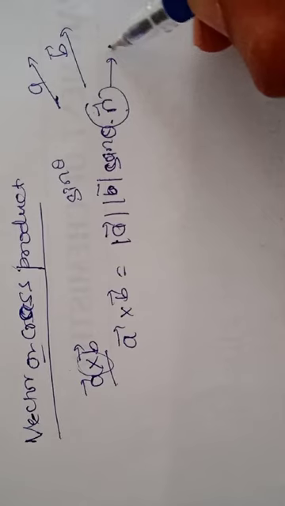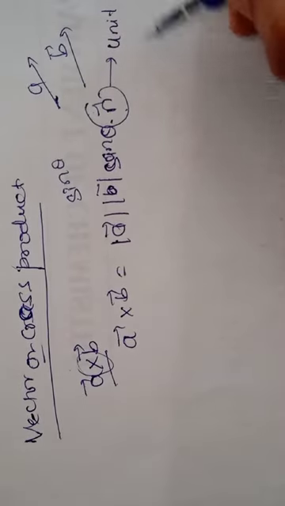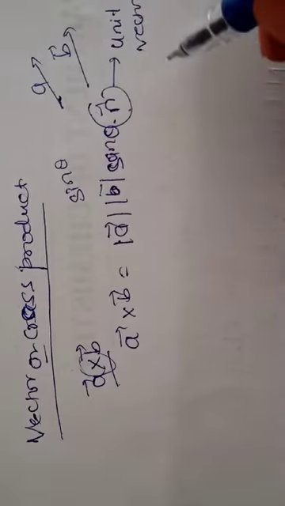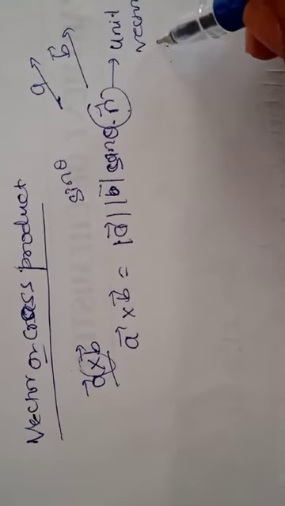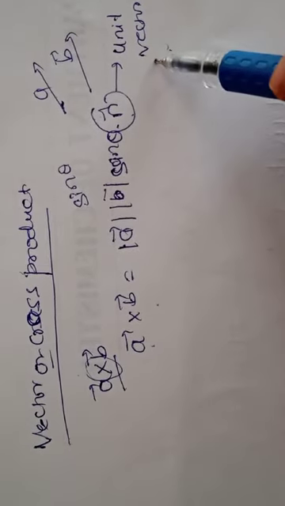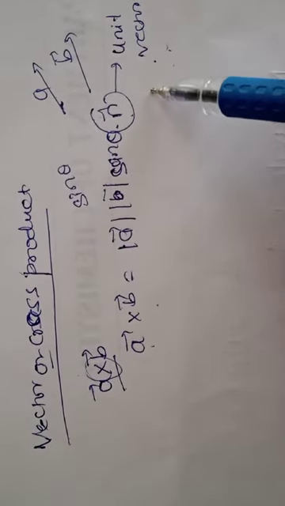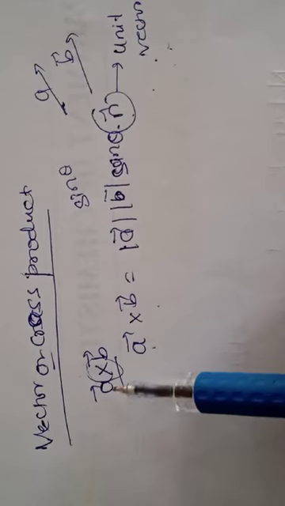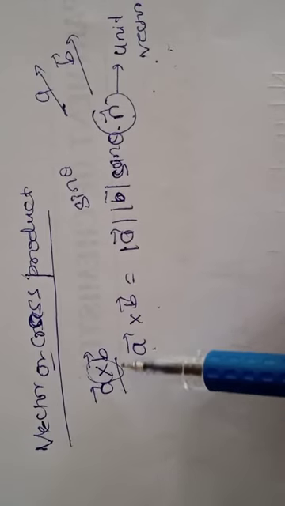This unit vector is perpendicular to both vector A and vector B.